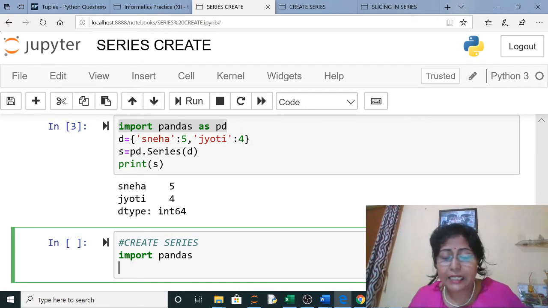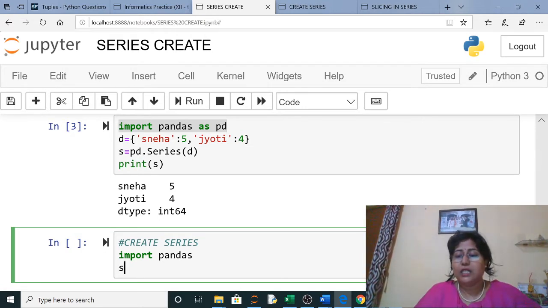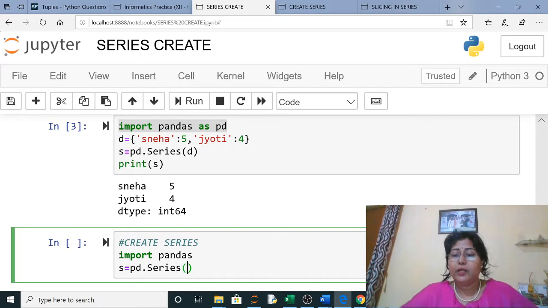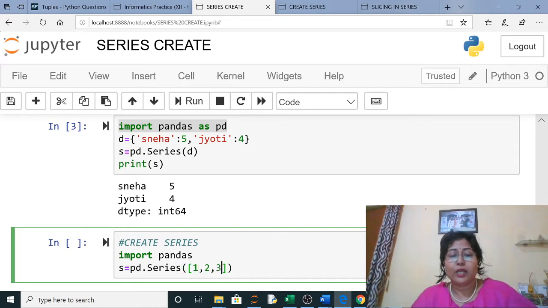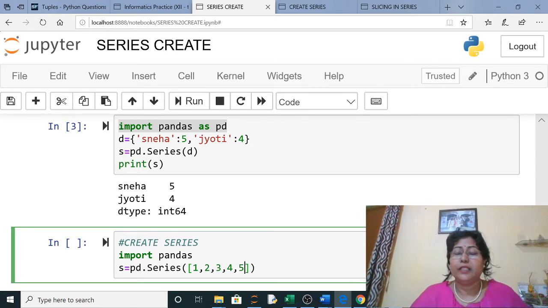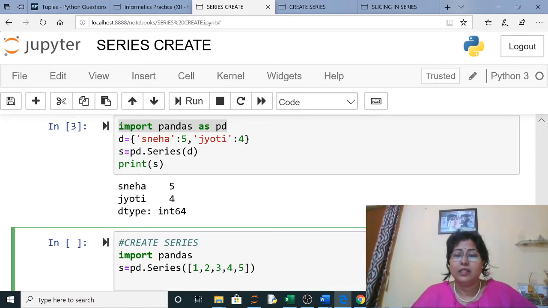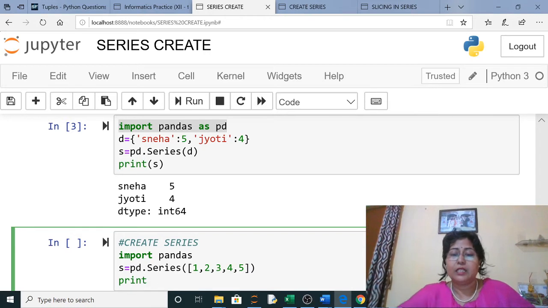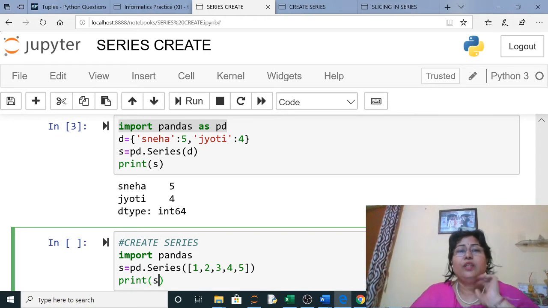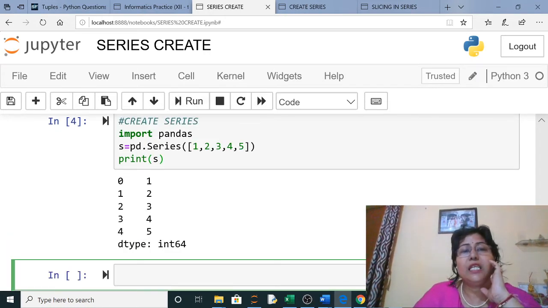The second line, suppose any series you want to create, you can write pd.Series with capital S. In brackets you can give any values, and then print the series. When you run your program you can see it here.